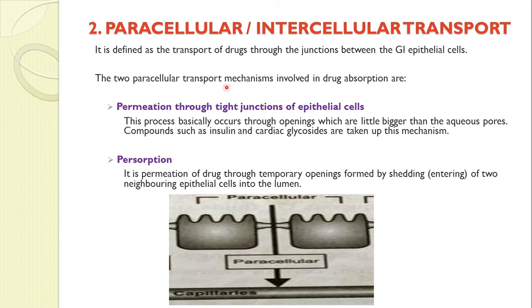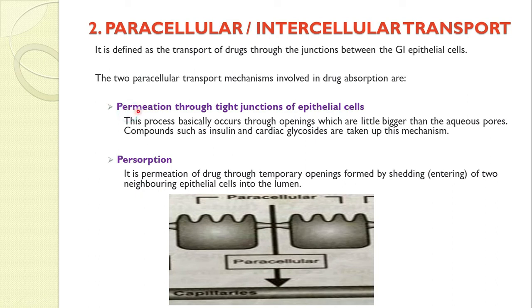There are two paracellular mechanisms: permeation through tight junctions of epithelial cells, and the second one is called persorption.